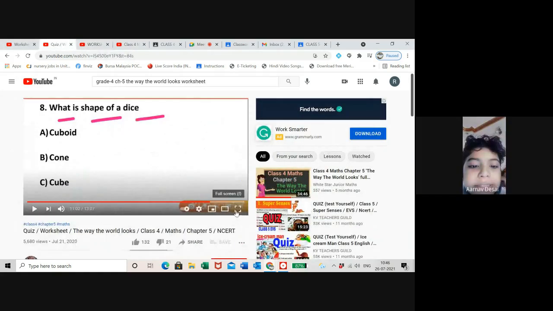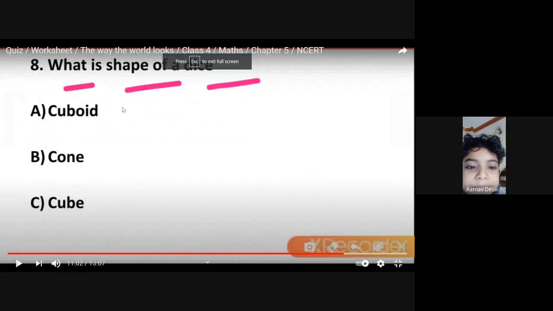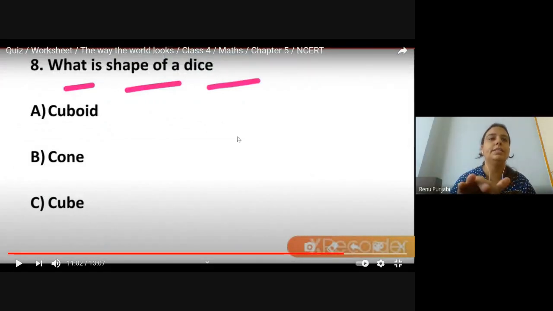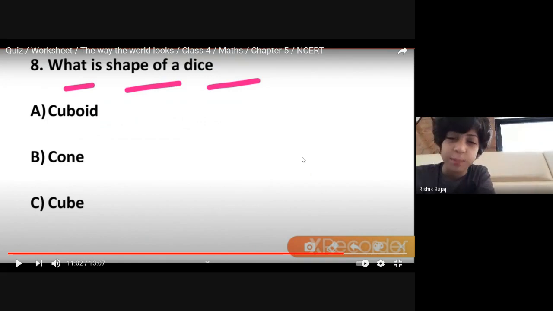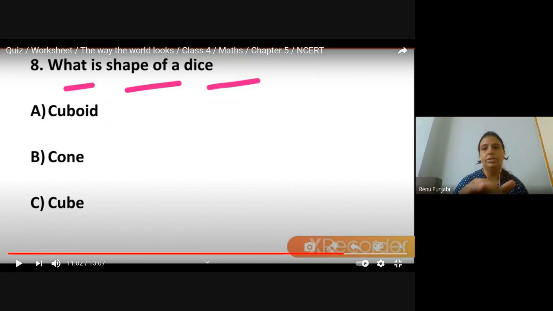Ma'am, I understand the concept, the cube. Okay. What is the shape of a dice? Is the Rishik? You tell me. Ma'am, it's very easy, cube. Very good. Go to the next question.